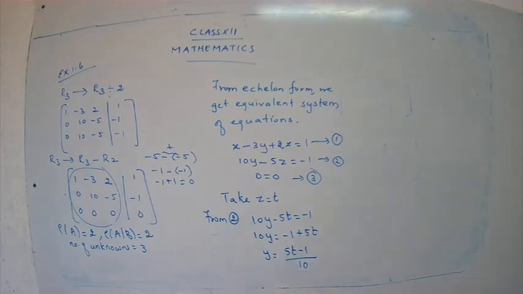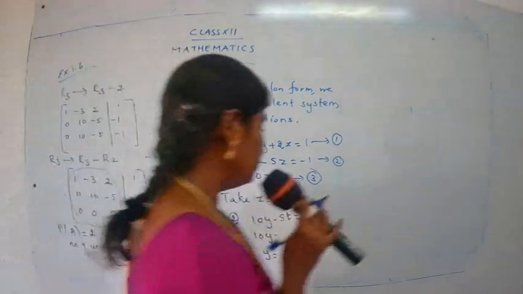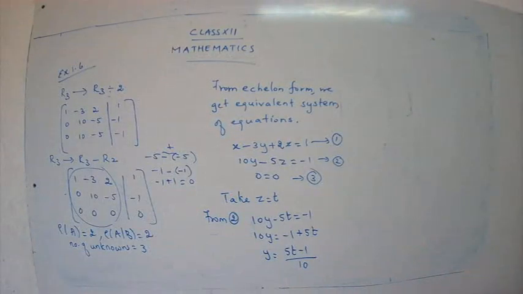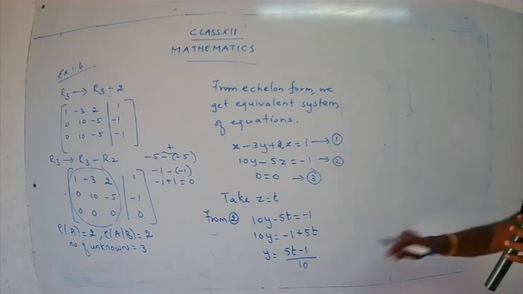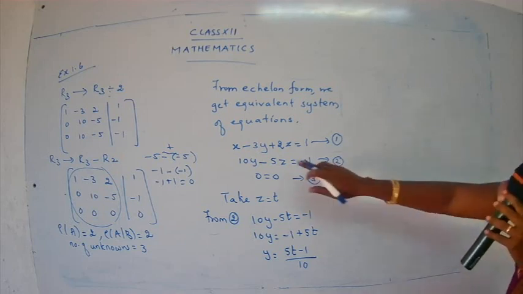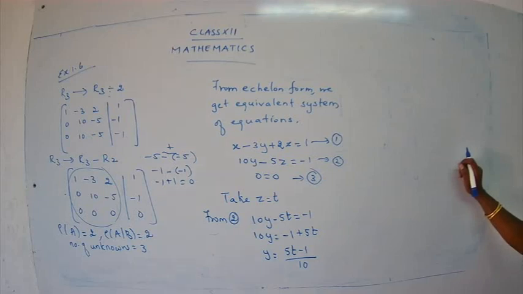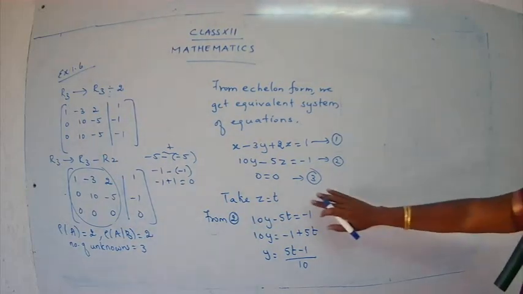So now we have to find out the value for x. Let's see how to find it. You are going to substitute the values for z and y in equation 1, so that we get the value for x. Okay, let's start the work. So we have the equation x minus 3y plus 2z is equal to 1.